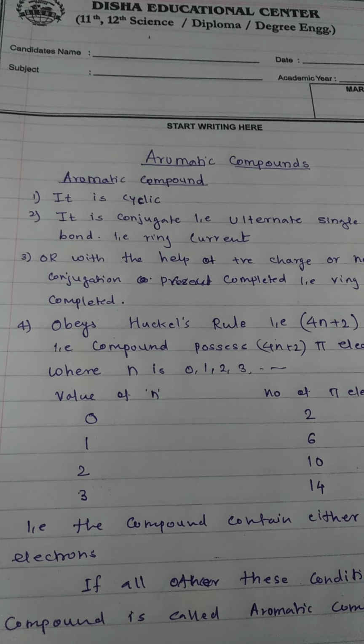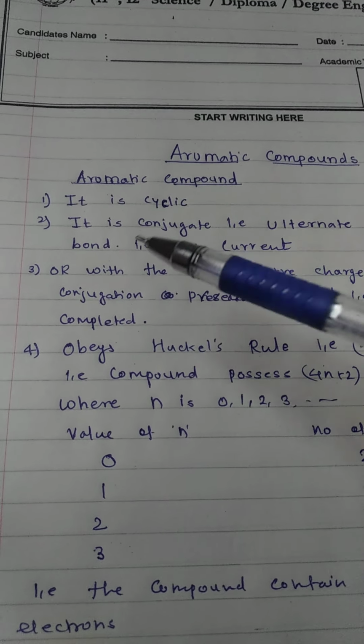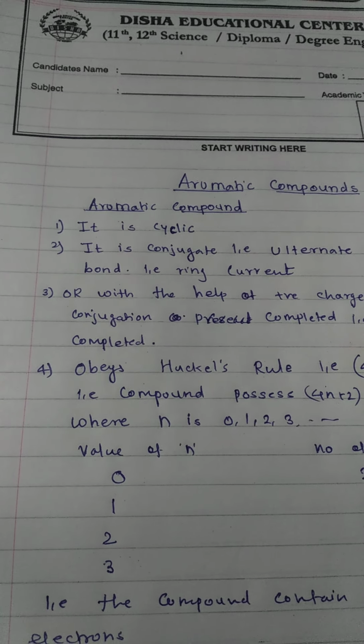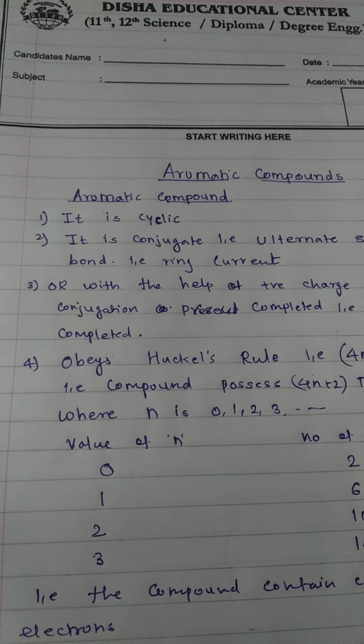So first we discuss what is an aromatic compound. There are four conditions. If these four conditions are satisfied by any compound, that compound is called an aromatic compound.